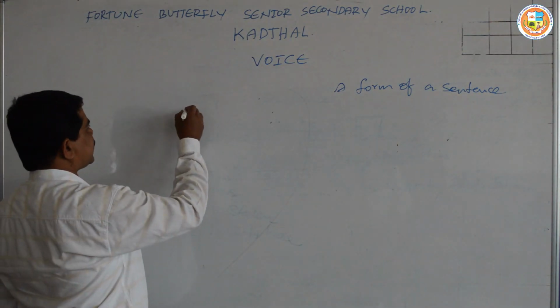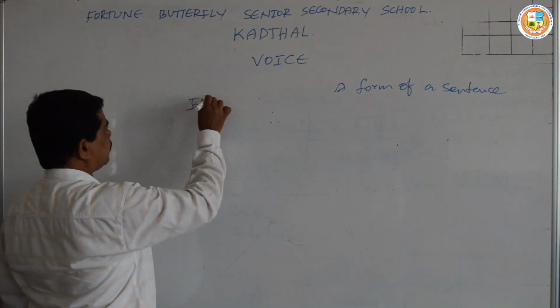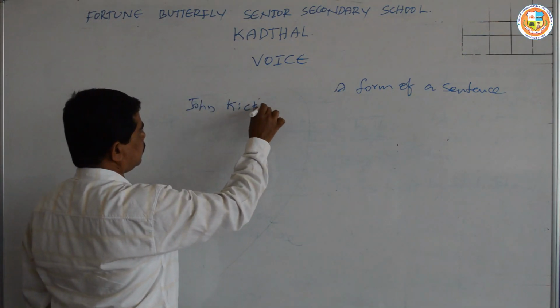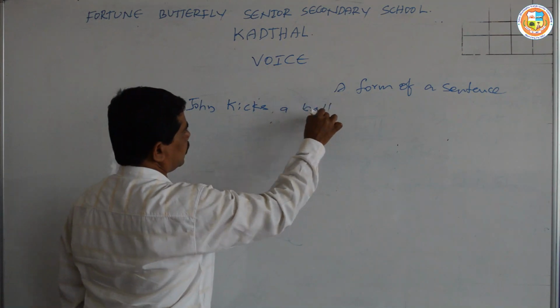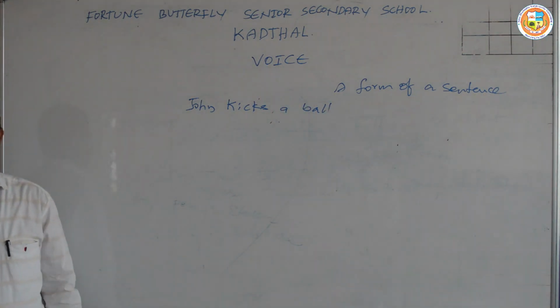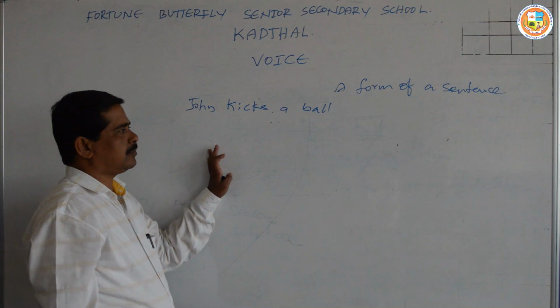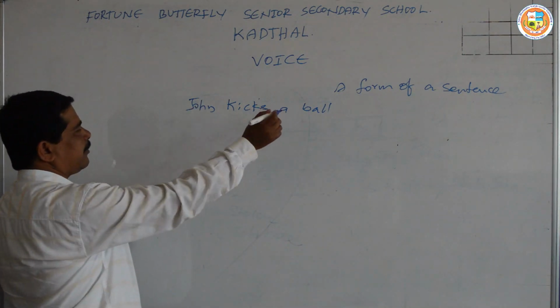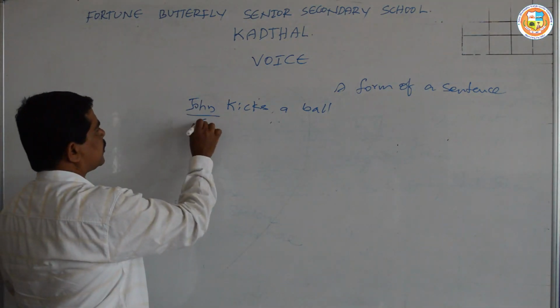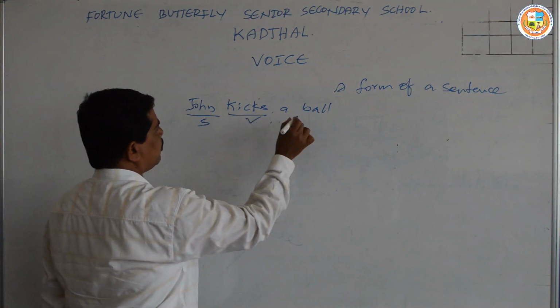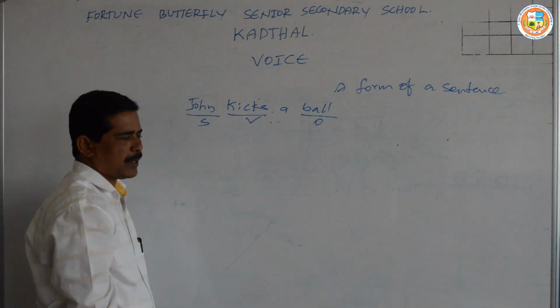Let me write one sentence here. John kicks a ball. In this sentence, if I divide this sentence, John is subject, kicks is verb, and ball is object.